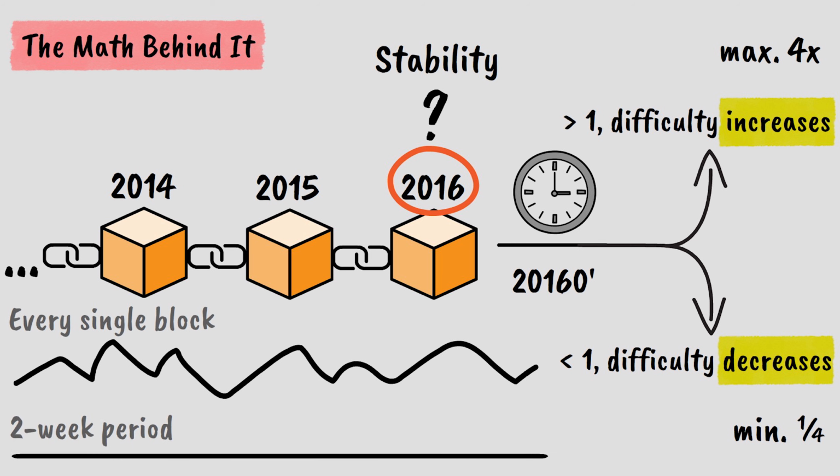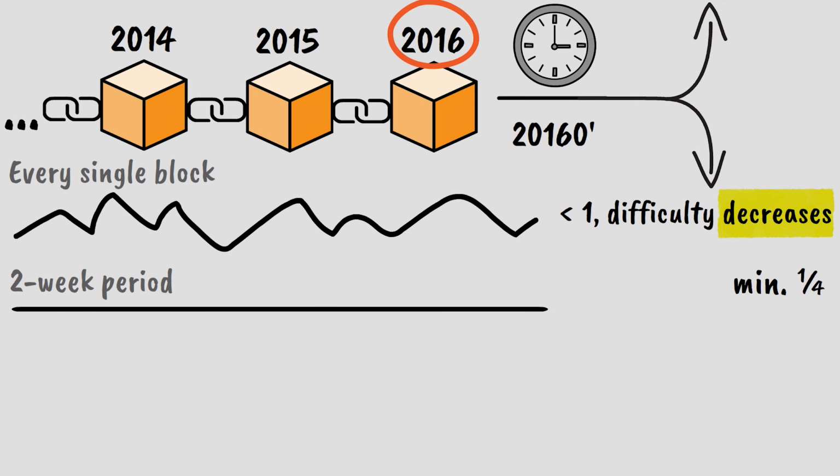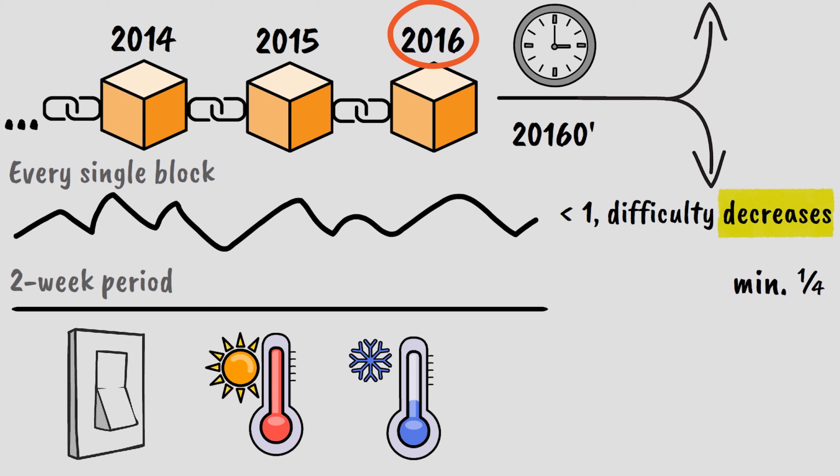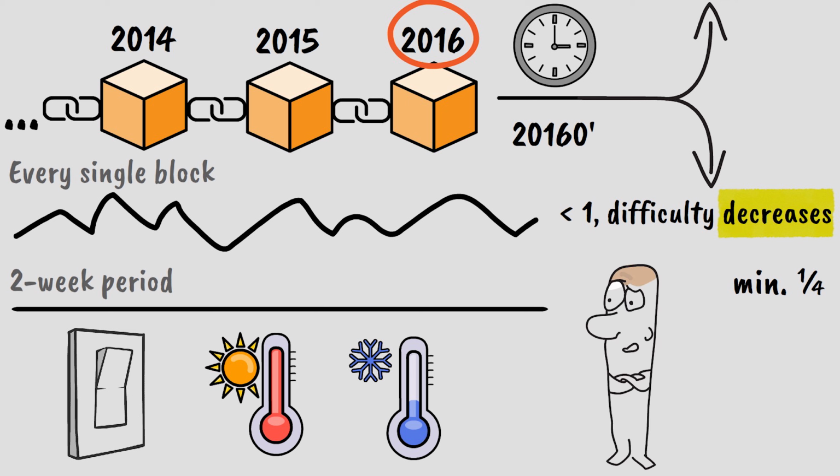Think of it like adjusting the temperature in your house. You don't want the thermostat changing the temperature every second based on tiny fluctuations. That would create an uncomfortable environment. Instead, you want it to monitor the temperature over a reasonable period and make measured adjustments.